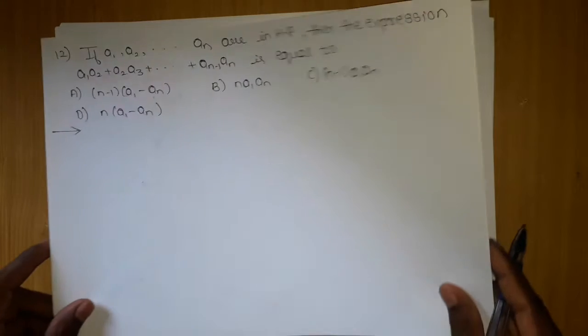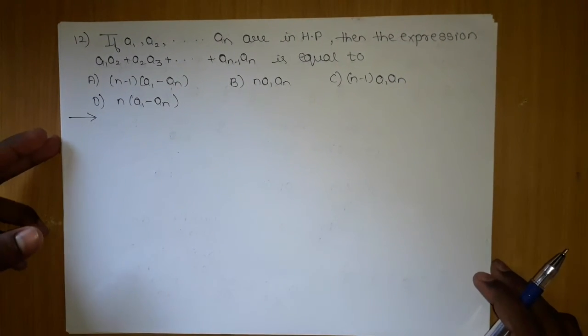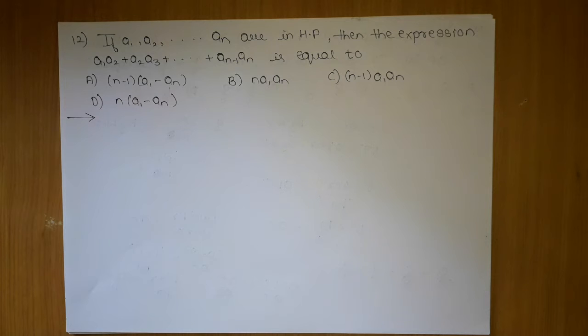Now the next question which we are going to tackle is this: given that a1, a2, a3 and so on till an are in HP, then the expression a1 into a2 plus a2 into a3 and so on till an minus 1 into an is equal to what? A option is n minus 1 into a1 minus an, b option is n a1 into an, c option is n minus 1 into a1 into an, and d option is n into a1 minus an.